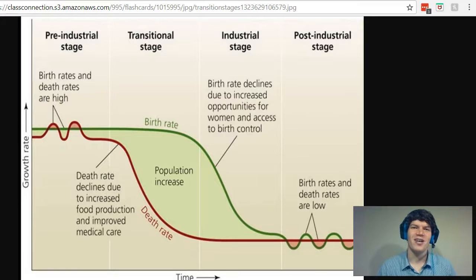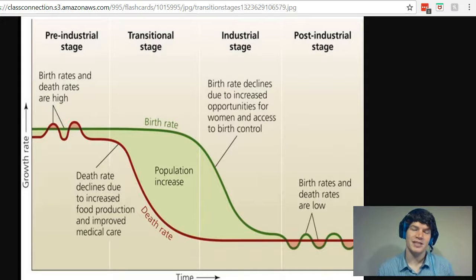Demographic transition theory looks at how the birth rate and the death rate will change in a society as it becomes industrialized. In stage 1, the pre-industrial stage, birth rates and death rates are high. This is because these sorts of countries are undeveloped and they don't have access to good health care, they don't have access to birth control, they don't have access to the things that we take advantage of in modern society, right? And so a lot of children are being born, but a lot of them have early mortality, die young, and don't live quite as long as we do in a modern society.